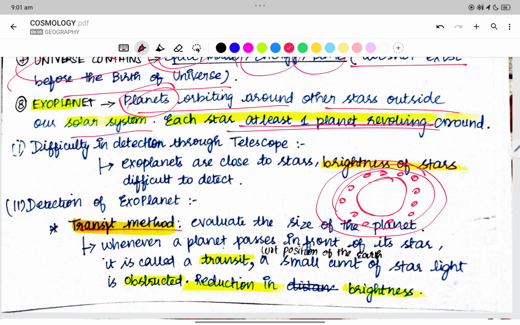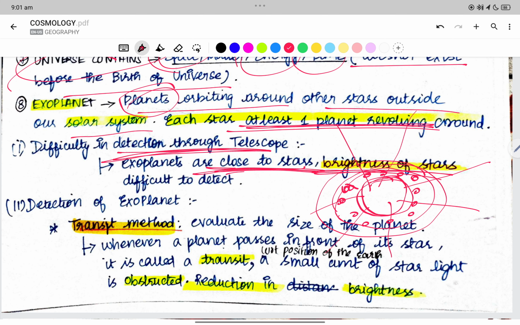Each star has at least one planet revolving around it. They are difficult to detect in telescopes because the star is very big and reflects light all over, right? They are very close to the stars, and the brightness of the stars makes it difficult to determine.